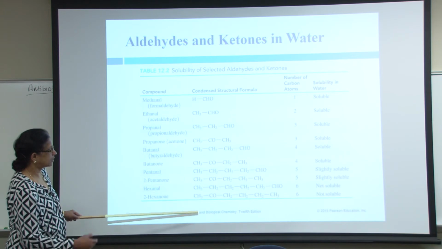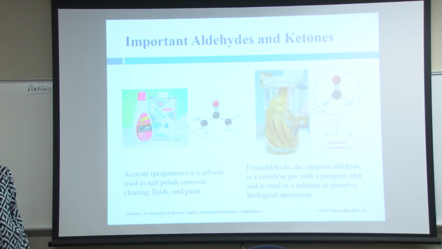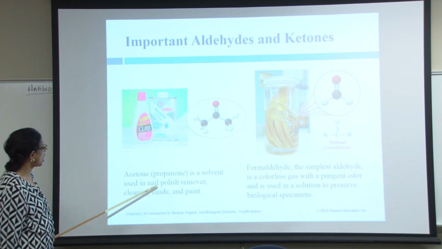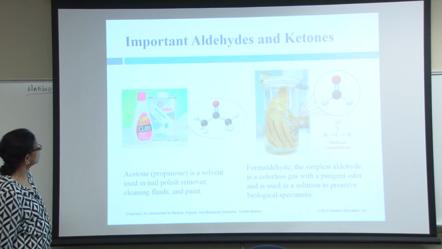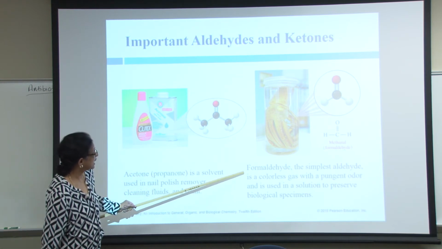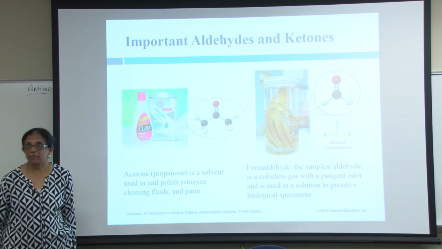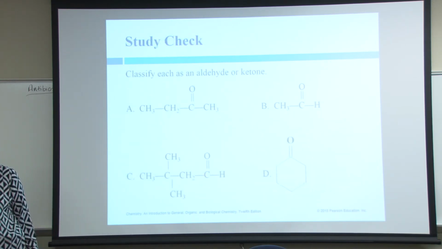As the carbon chain increases, the solubility decreases. Acetone is used as a solvent in nail polish removers, cleaning fluids and paint. So this is a ketone. And formaldehyde, an aldehyde, is used as formalin to preserve biological specimens.